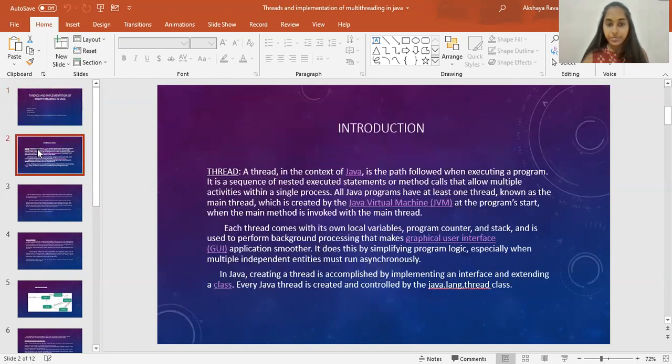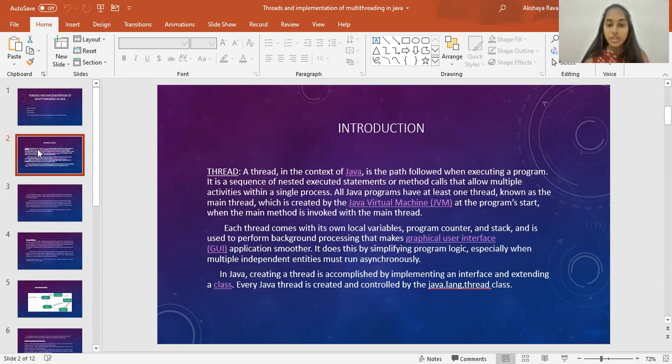Introduction. Thread. A thread in the context of Java is the path followed when executing a program. It is a sequence of nested executed statements or method calls that allow multiple activities within a single process. All Java programs have at least one thread, known as the main thread, which is created by the Java Virtual Machine (JVM) at the program's start, when the main method is invoked with the main thread.